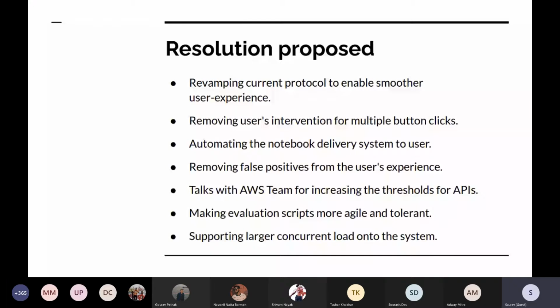In fact, we will be trying to completely remove that refresh button, so that you just have to click a single button to get your notebook started, and you will automatically get notified when the notebook is started, and you can directly go to that particular link to do your exercises. Similarly, for stopping, you just need to click a stop button, and everything will be handled. Then you will get notified when the notebook has stopped. The third point is automating the notebook delivery system to the users. Currently, it expects some feedback from the users in terms of clicking several buttons, but we'll be trying to remove that completely. And the fourth point is removing false positives from the user's experience.